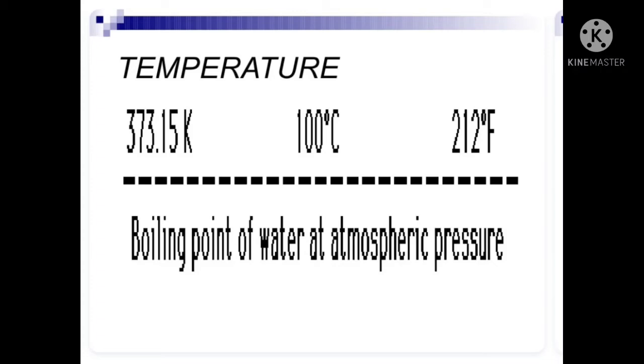In the same way, for Fahrenheit, we have the relation between Fahrenheit and Celsius as F = 9/5 Tc + 32. We have 100 degrees Celsius, so 9/5 into 100 plus 32 gives us the Fahrenheit temperature.